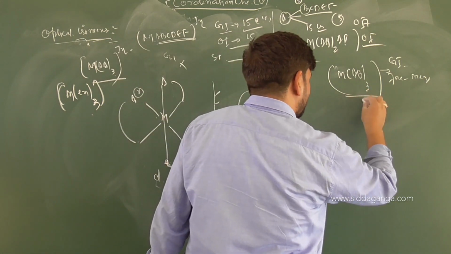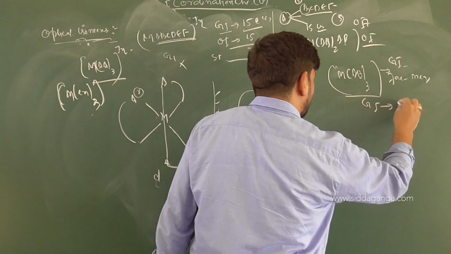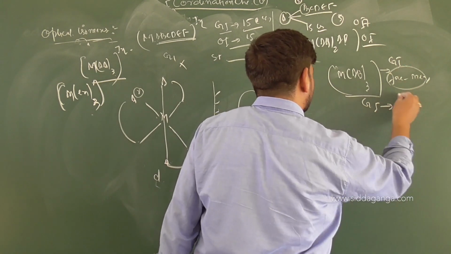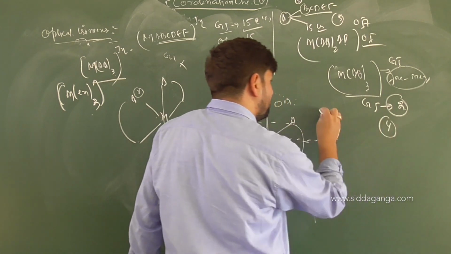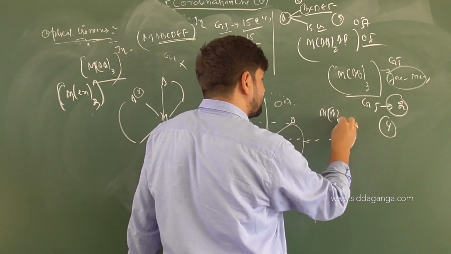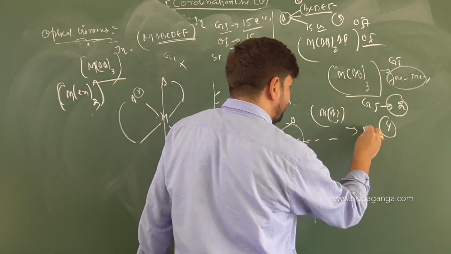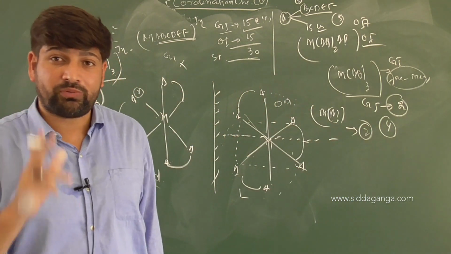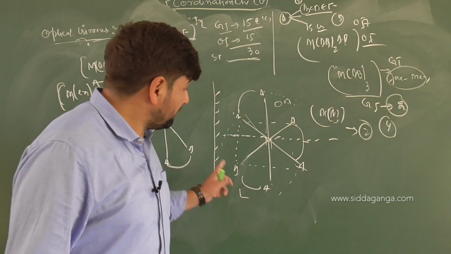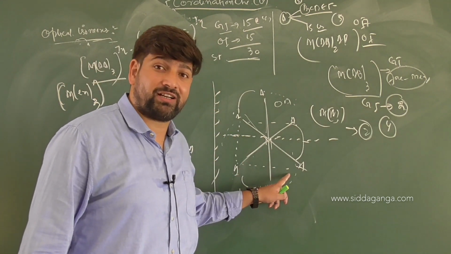So, there will be geometrical isomers available. How many? 2. So, the total number of isomers with the formula MAB3D will be how many? 4. But with MAA thrice, the total number of isomers available will be only 2. And both of those isomers will be what isomers? Optically active isomers. We can further go into deeper detail of it and understand it, children.